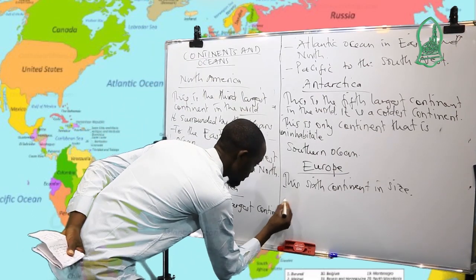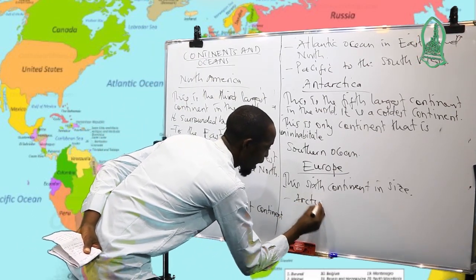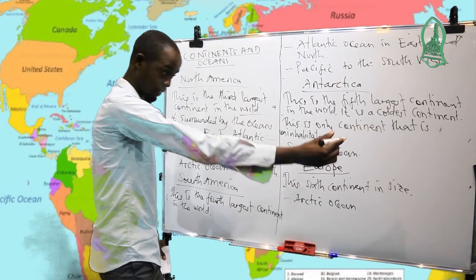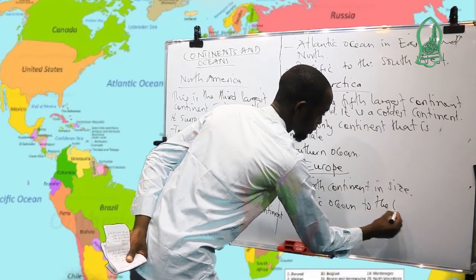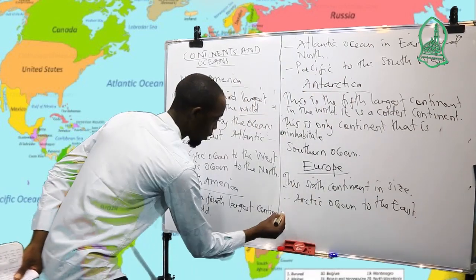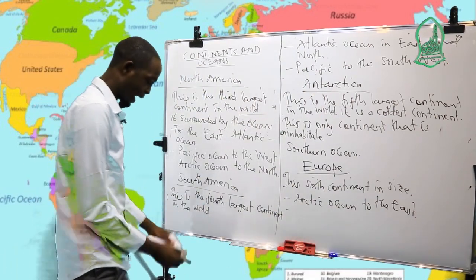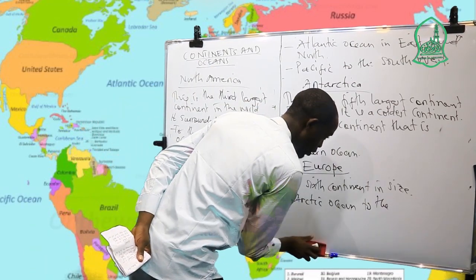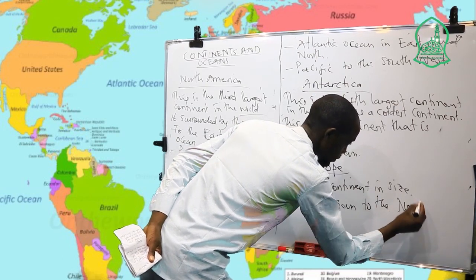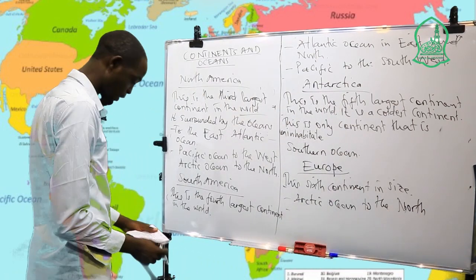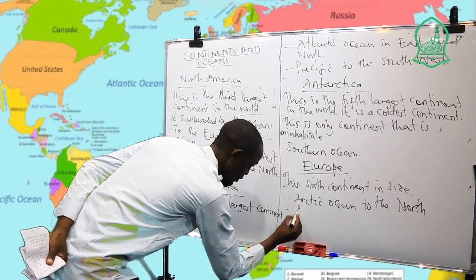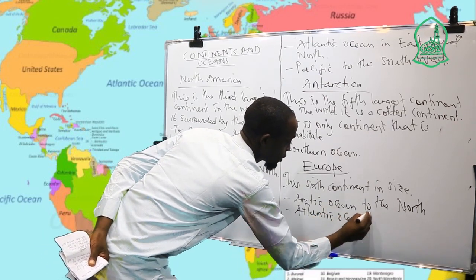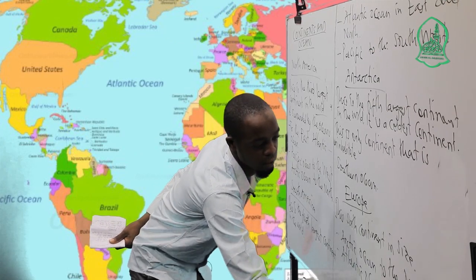There is the Arctic Ocean, to the north. Also, it is surrounded by the Atlantic Ocean to the west.